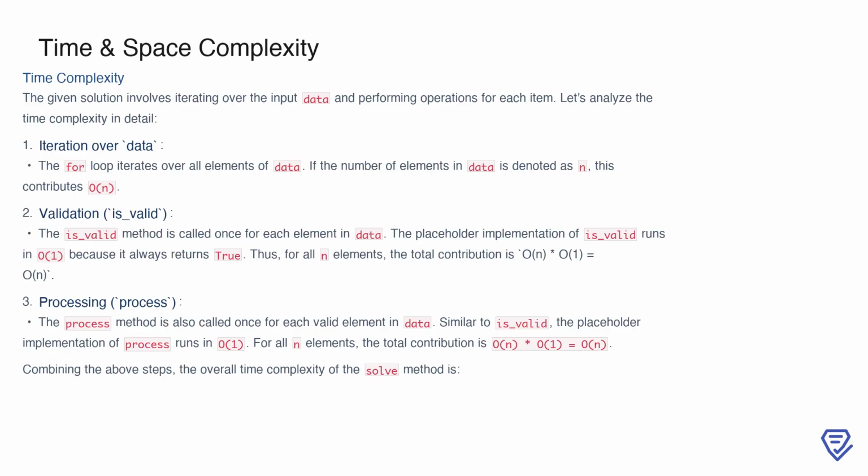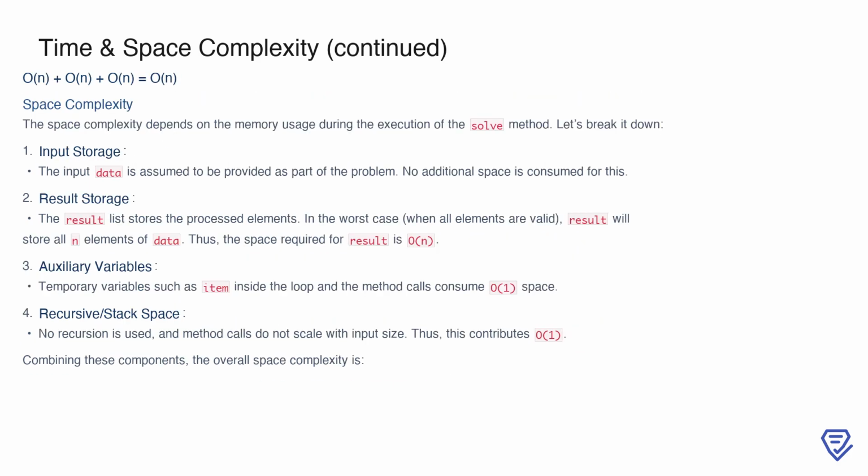Similarly, the process method is invoked once for each valid element. Its placeholder implementation also operates in O(1), so the contribution here is again O(n) × O(1) equals O(n). When we combine all these steps, the overall time complexity for the solve method becomes the sum of these contributions. Adding up the contributions, we get O(n) plus O(n) plus O(n), which simplifies to O(n).